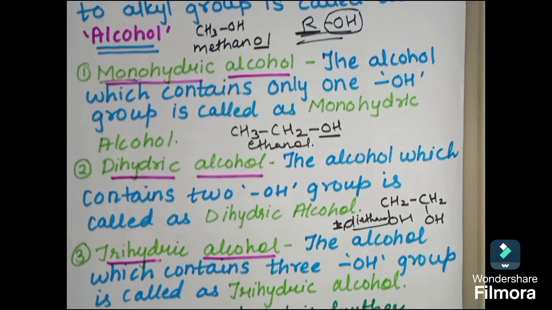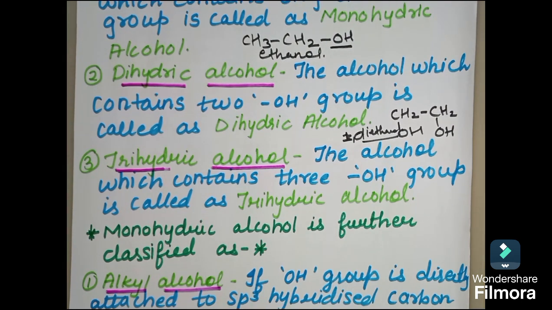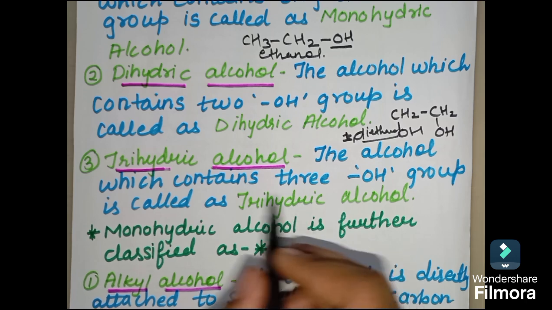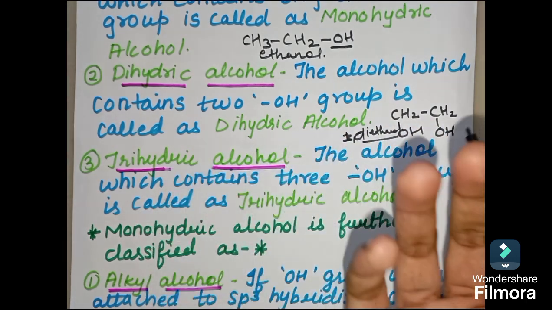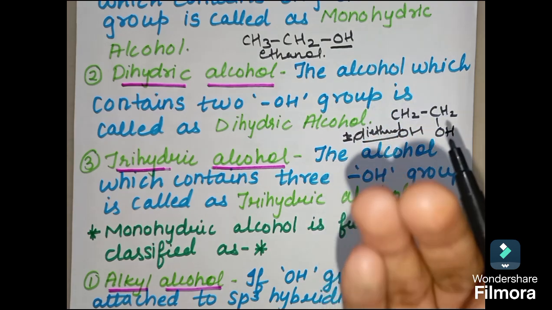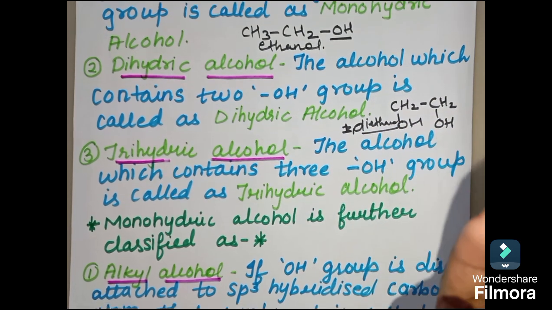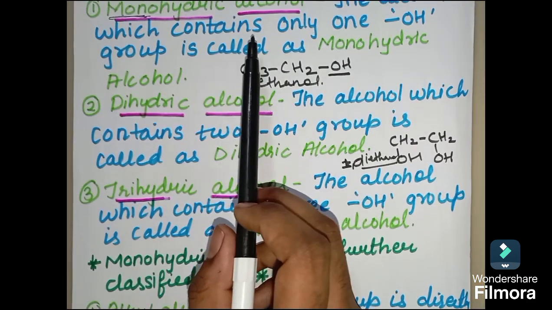Next is trihydric alcohol. It means there are 3 hydroxy groups in that particular organic compound. So the alcohol which contains 3 OH groups is called trihydric alcohol. Now you can make a compound which has 3 OH groups attached and name it according to this.